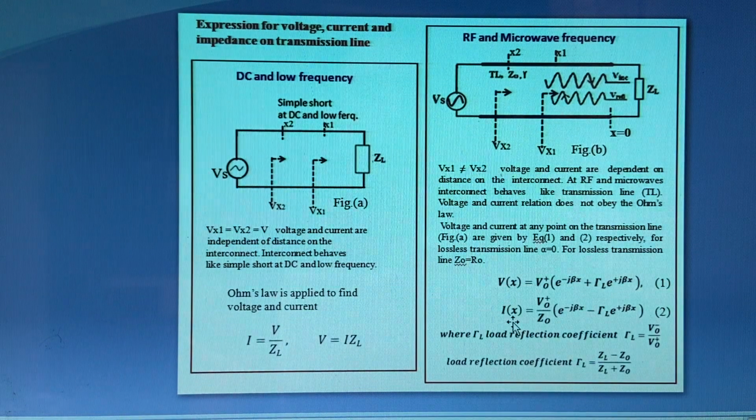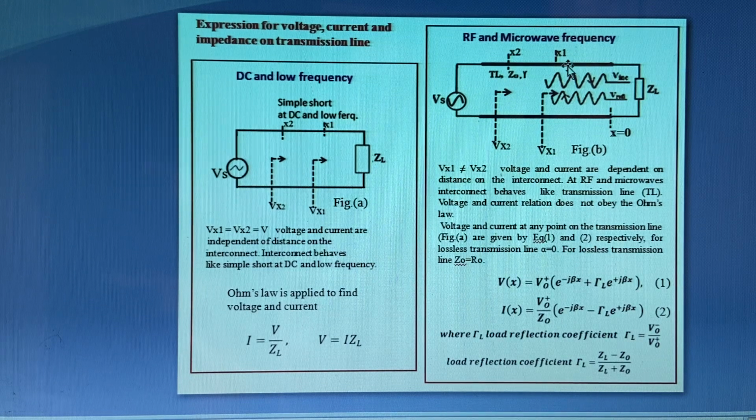It also depends on the distance. And here tau L is a reflection coefficient. It is given by ZL minus Z0 divided by ZL plus Z0. Z0 is the characteristic impedance of the transmission line. In case of a lossless transmission line, this Z0 is equal to R0. That means it is real. Characteristic impedance is a real quantity, so you can denote that Z0 by R0.